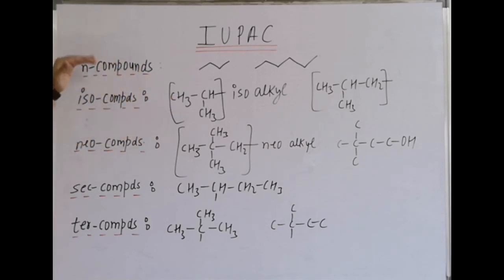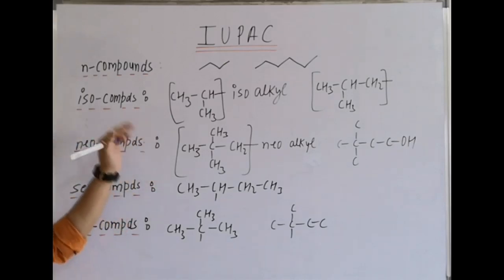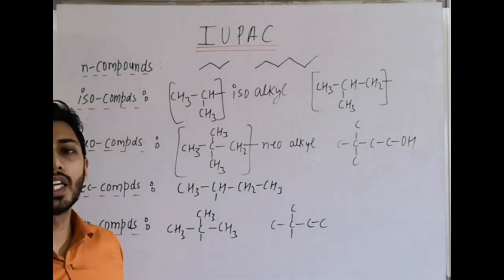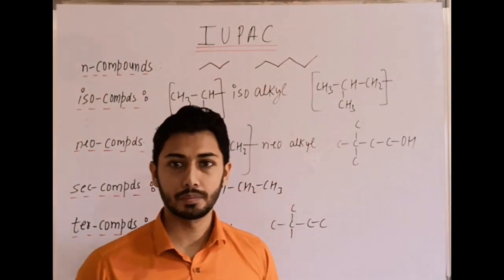That is the use of writing these common types of naming. Then iso compounds. Now the iso term is also considered in alphabetical preference in IUPAC, right?